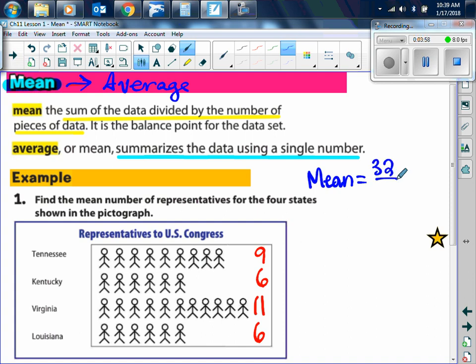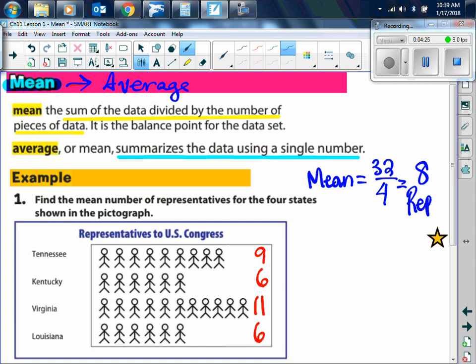We're going to divide by 4. We're going to divide by how many states there are. So 32 divided by 4 is 8. Very good. 8 what? 8 representatives.